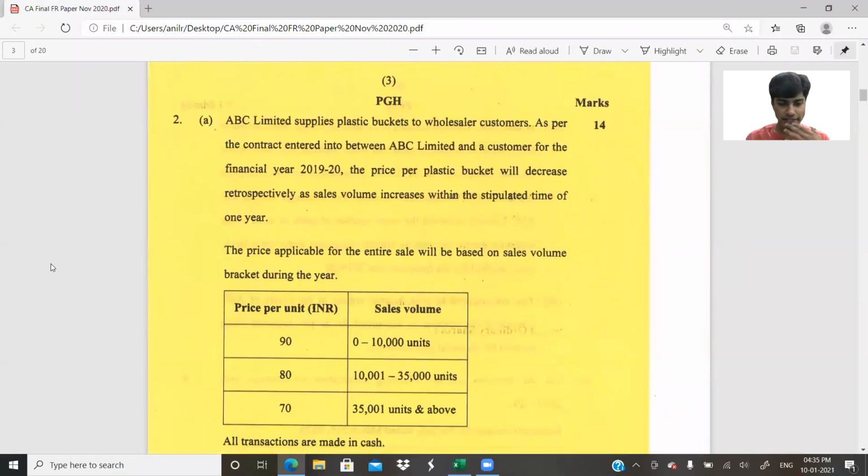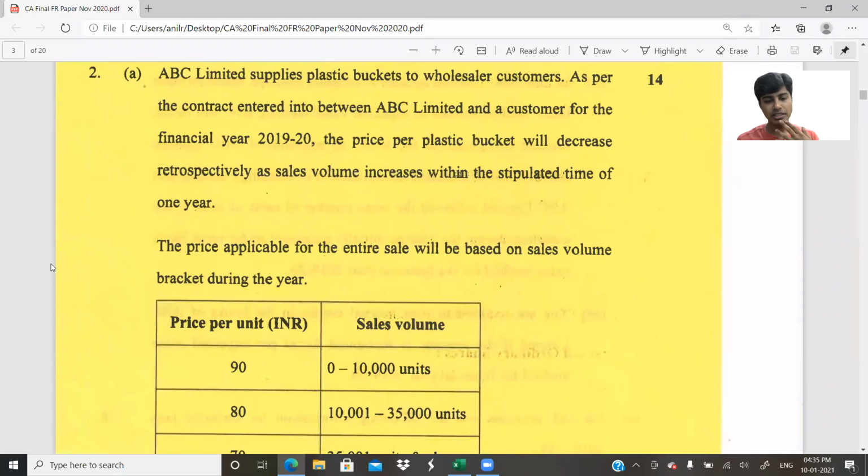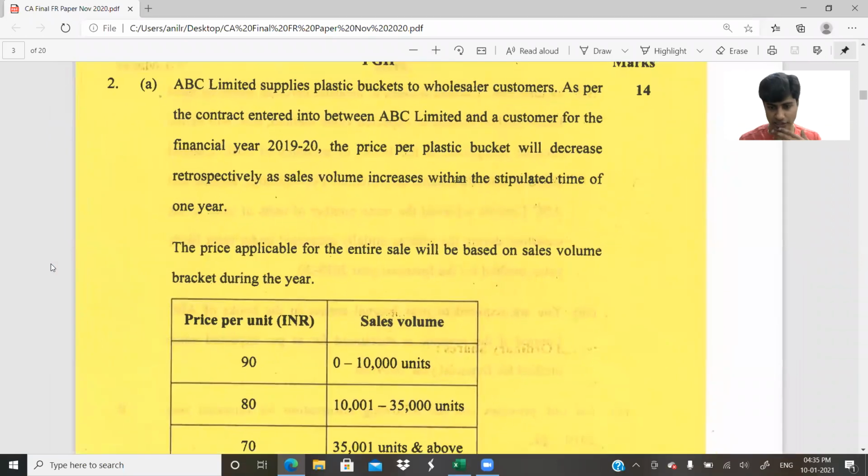Question number 2A. What does it deal with? ABC Limited supplies plastic buckets to wholesale customers, as per the contract entered between ABC Limited and a customer. The fundamental reading of the first two lines gives us an understanding that this should be regarding revenue recognition, revenue from contracts with customers, Ind AS 115.